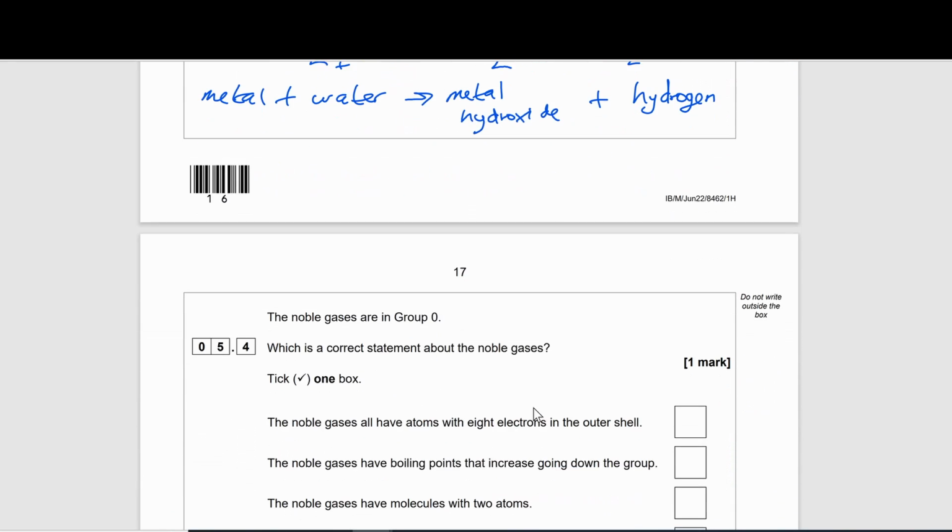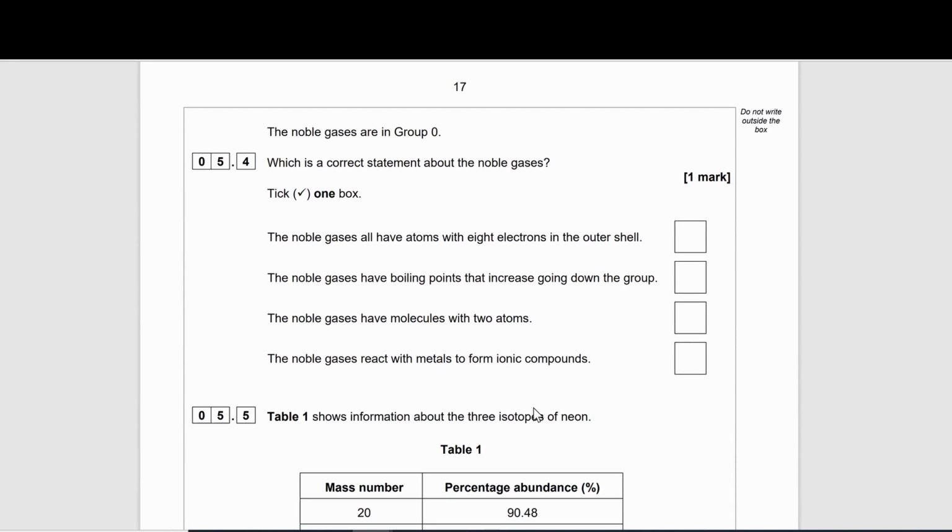The noble gases are in group 0. Question 5.4. Which is a correct statement about the noble gases? Tick one box. Let's read through our options. The noble gases all have atoms with 8 electrons in their outer shell. Well, a few of them do, but not all of them. So that is not going to be fully correct. So that cannot be a correct statement there.